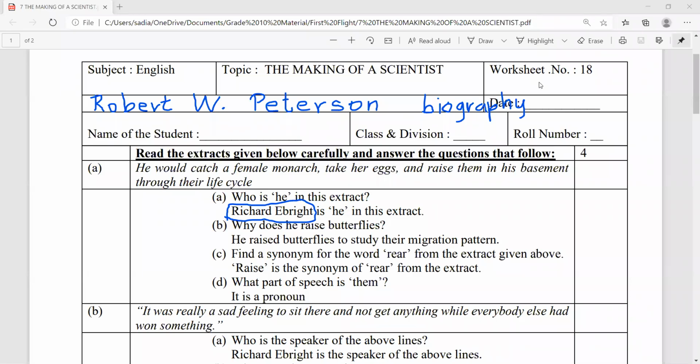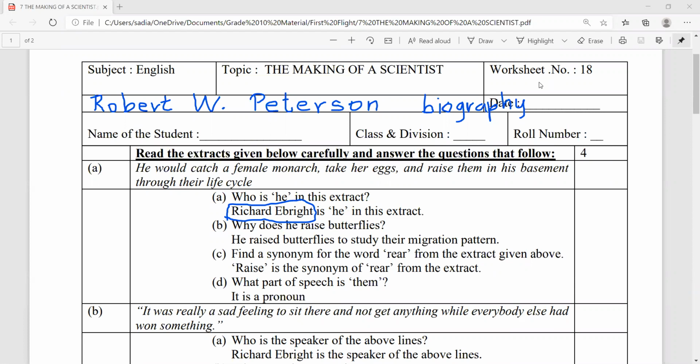Hello students, let us review another worksheet. This is the worksheet based on The Making of a Scientist. It is one of the selections in our grade 10 textbook Footprints Without Feet. It is selection number 6 and the prose type is a biography.